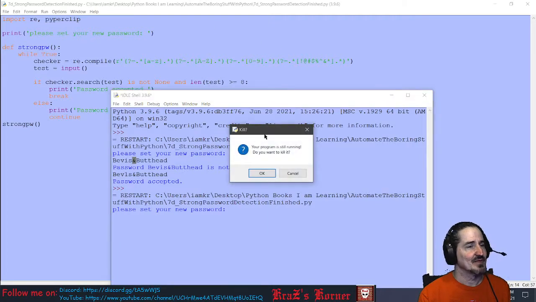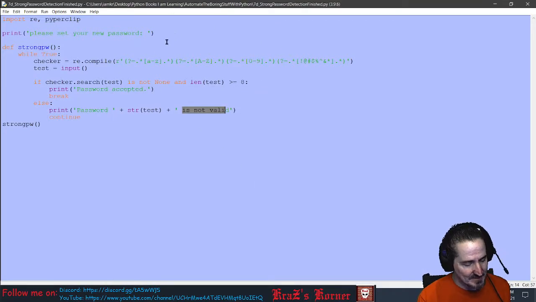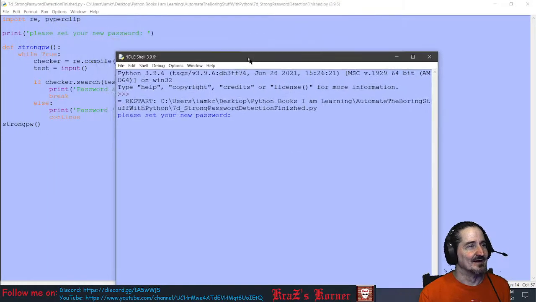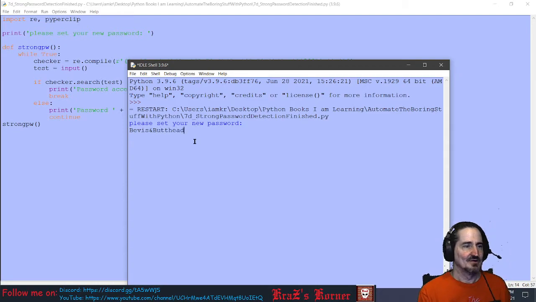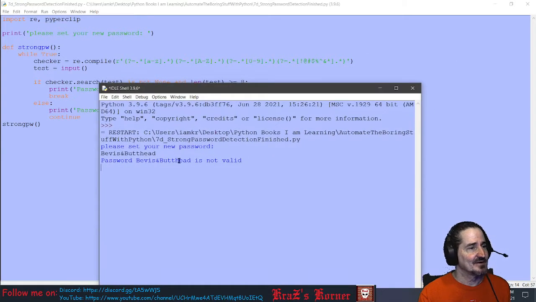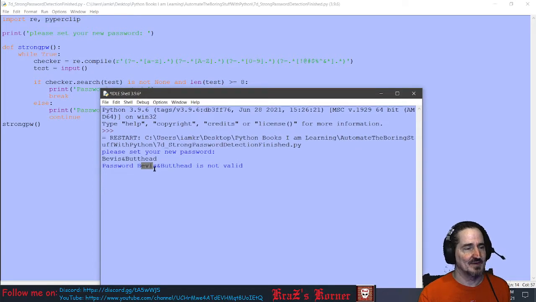I don't know why that one popped up like that. Let's try this again. Okay, there we go. Let's type in the @ symbol, but head. Think that'll work? Let's see. It's not going to work. Why? Because it's missing one. We do have lowercase letters in here, so that passed. That says, okay, yeah, there was some of that. There were 2 capital B's, so we found something, so it wasn't going to be none. Then it got to number and it said, nope, no number.